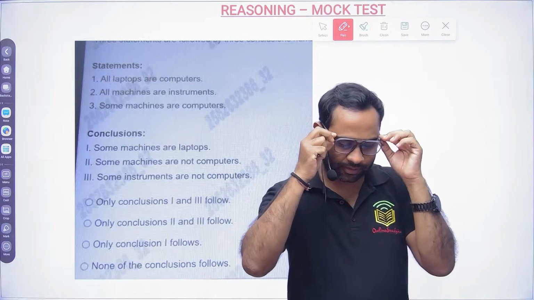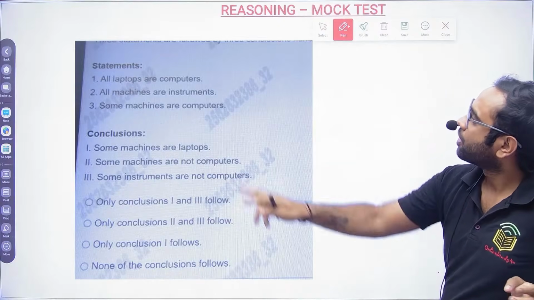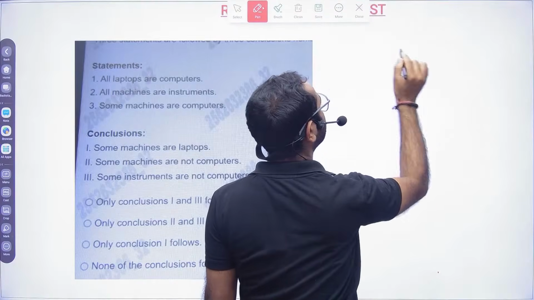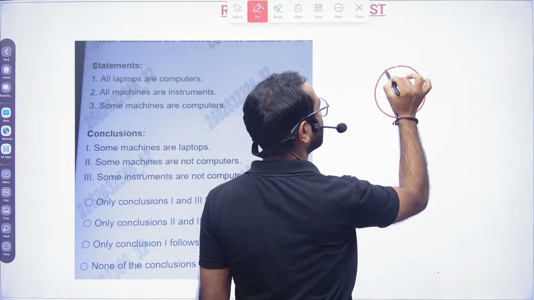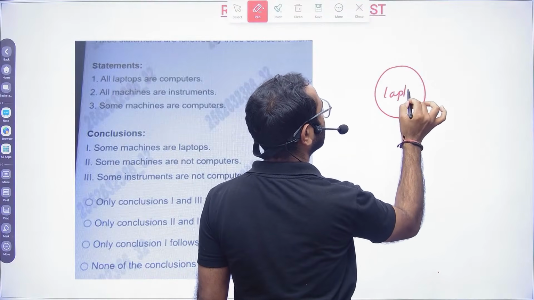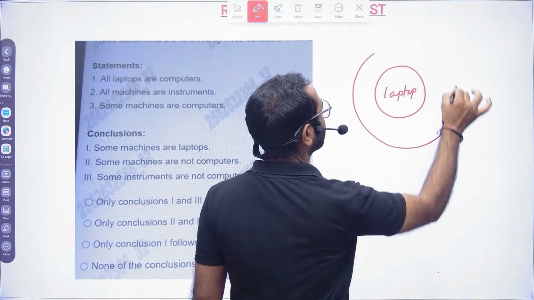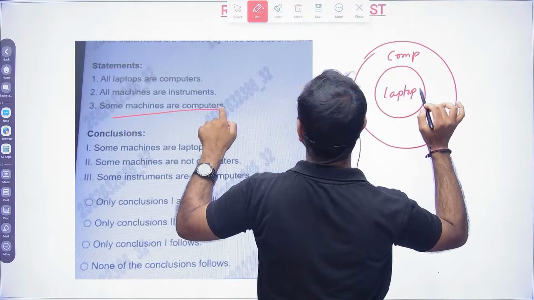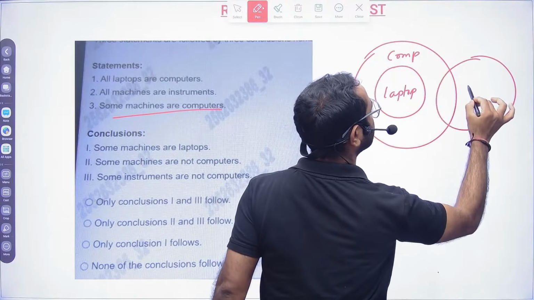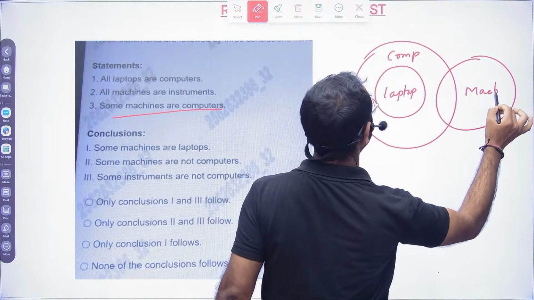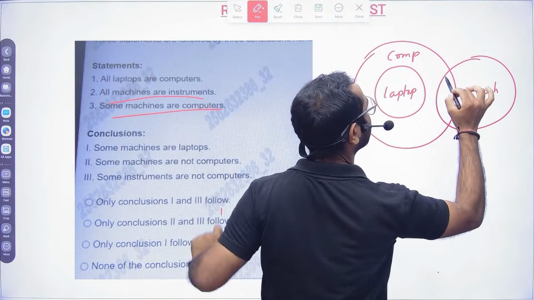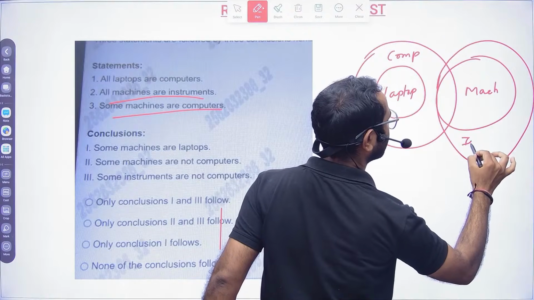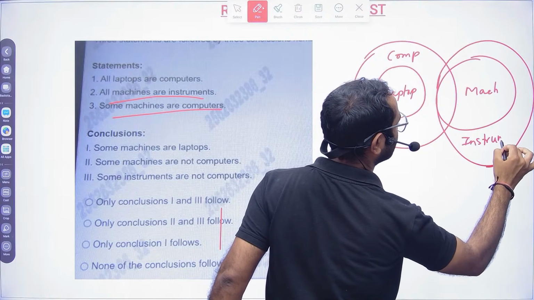So all laptops are computers. Correct? Some machines are computers. Okay? And all machines are instruments.